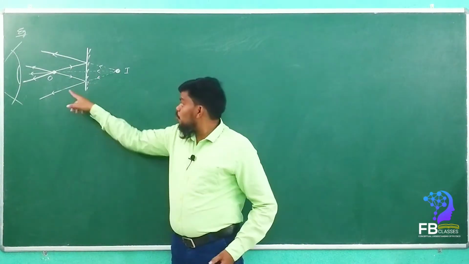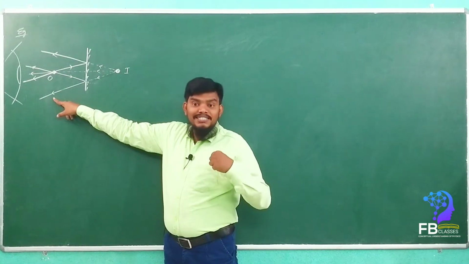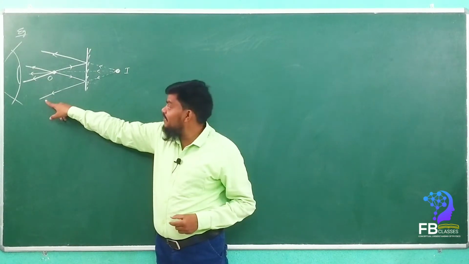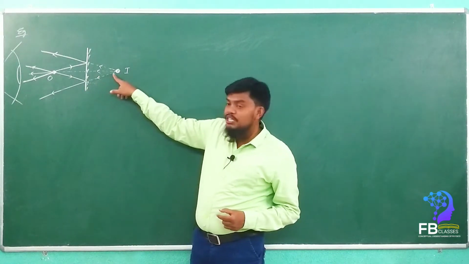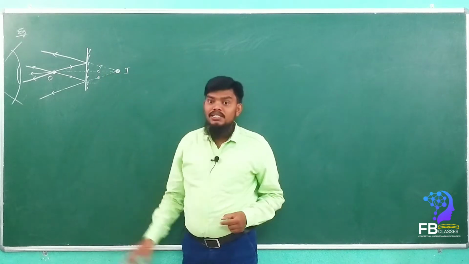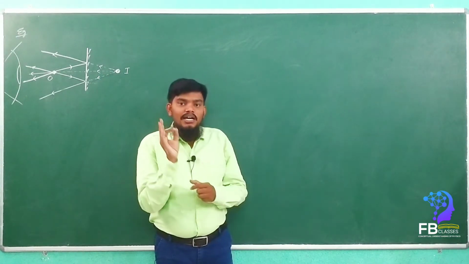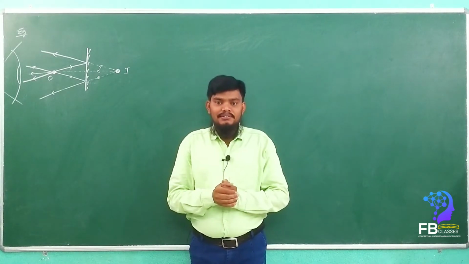Yes or no? Whatever reflected rays fall into our eye, the eye traces them back and sees where they meet. Wherever they meet, the eye considers the object to be placed there.